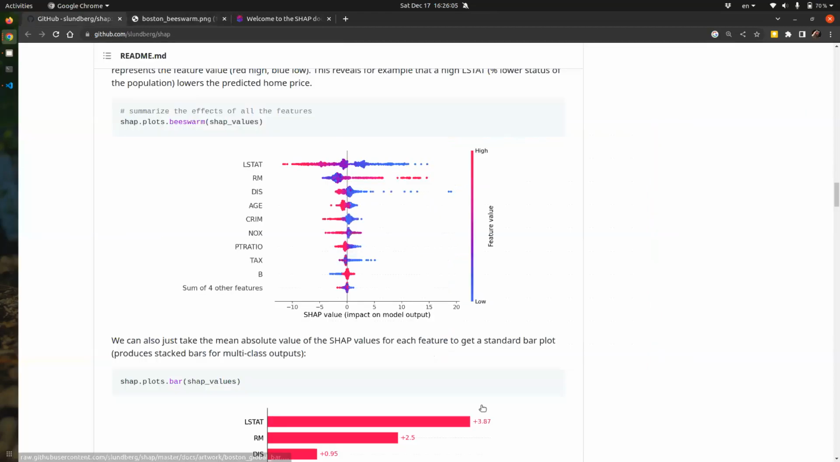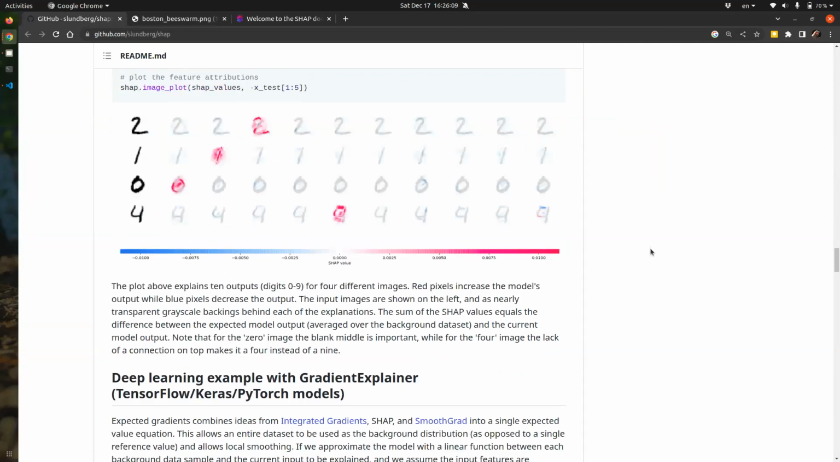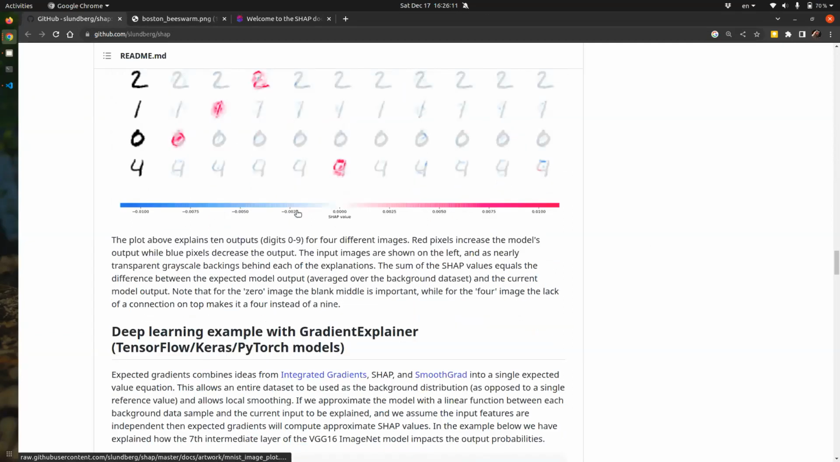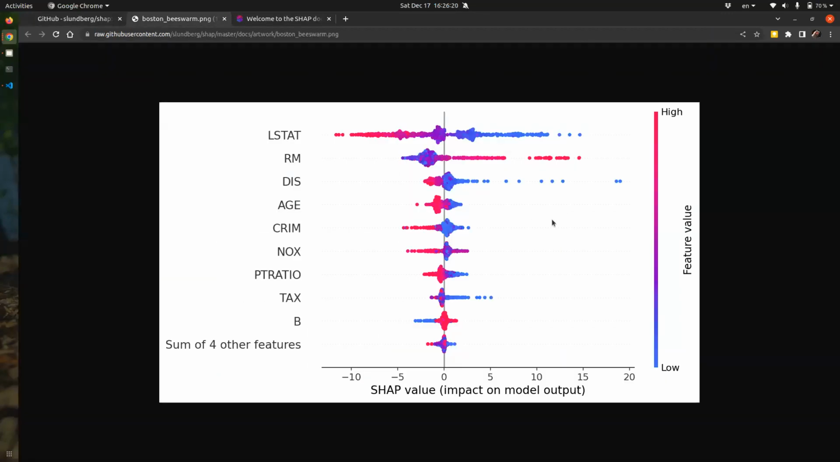And this applies to lots of things, not just tabular data. It also applies to image data. And also here they have some text examples and genomic examples and everything. Okay, so this is just one thing that I had to use recently at work to explain my machine learning model and make it acceptable to be used by other people. That's all.